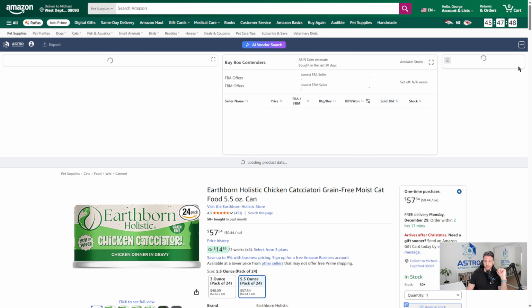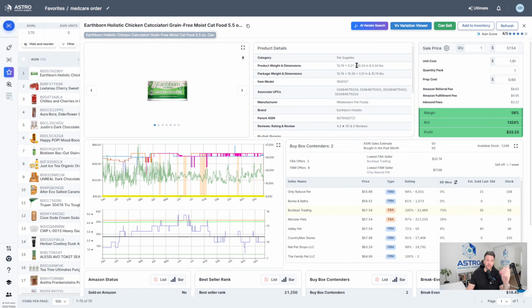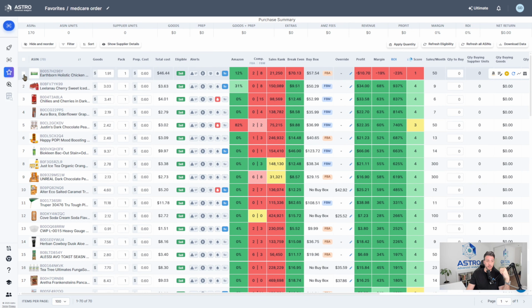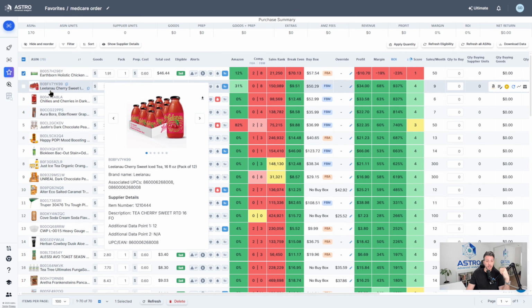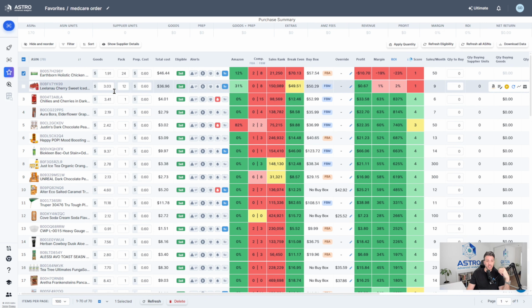Let's go ahead and check it out on the listing and see if it tells us that it's a multi-pack or not. It is, in fact, a 24-pack. So this one, it's a 24-pack, so it's probably not that profitable. Let's go ahead and type in 24 as a pack and see if we can actually make any profit from this one. It's a $10 loss, so that one is going to be removed. Let's go to the next one. This one is a 12-pack as well. So we want to update all these ones where the information is incorrect, and just see if it's still profitable.